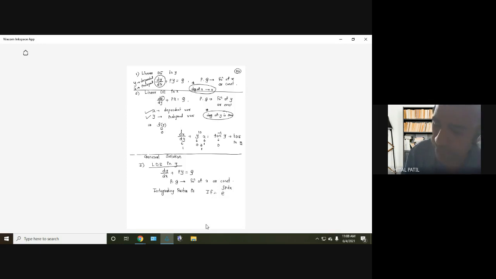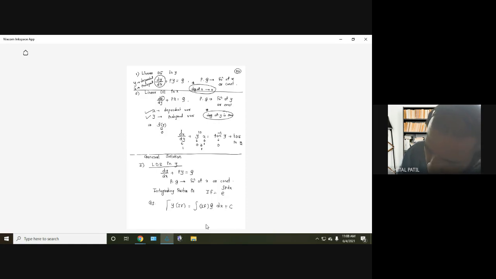Dx is in the denominator, therefore integration is with respect to x. Then the general solution: our aim is to find y, so y into the integrating factor equals the integration of integrating factor into q dx, and then we add a constant.